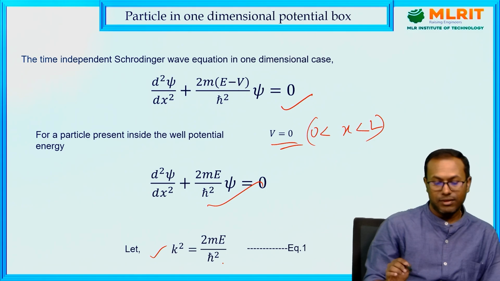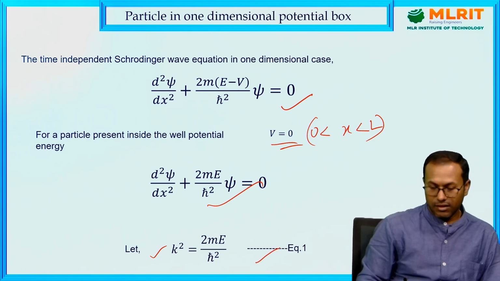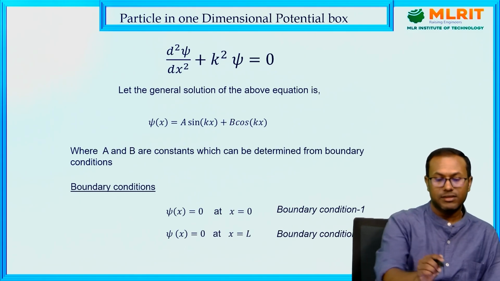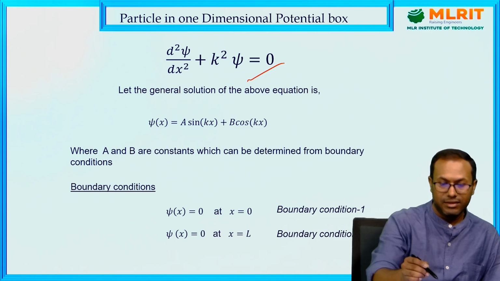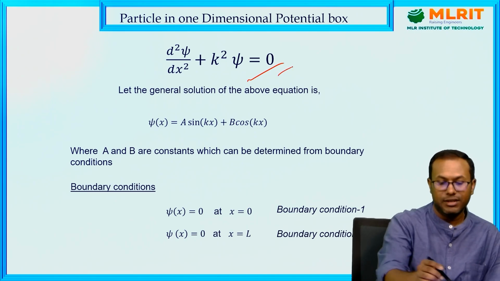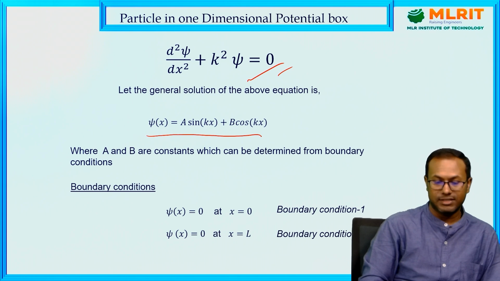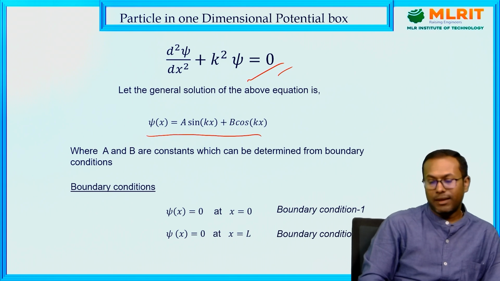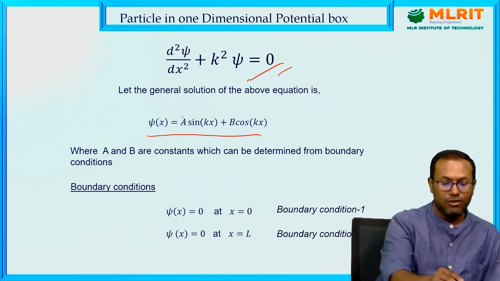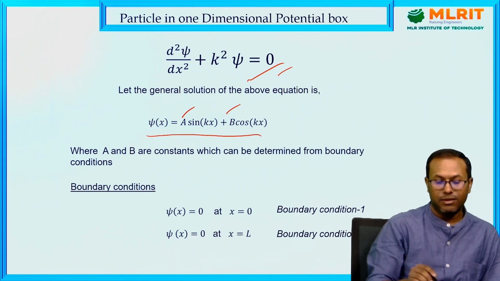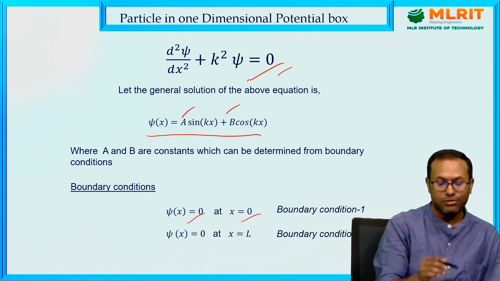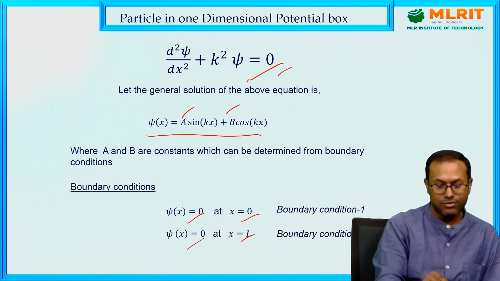equals 2mE by h cut square. We substitute these things, then it comes to this form. The general expression of the above equation is psi x equals A sin kx plus B cos kx. Now we apply the boundary conditions to determine these constants A and B. Okay, what are the conditions? At x equals 0, wave function goes to 0. At x equals L, wave function goes to 0.